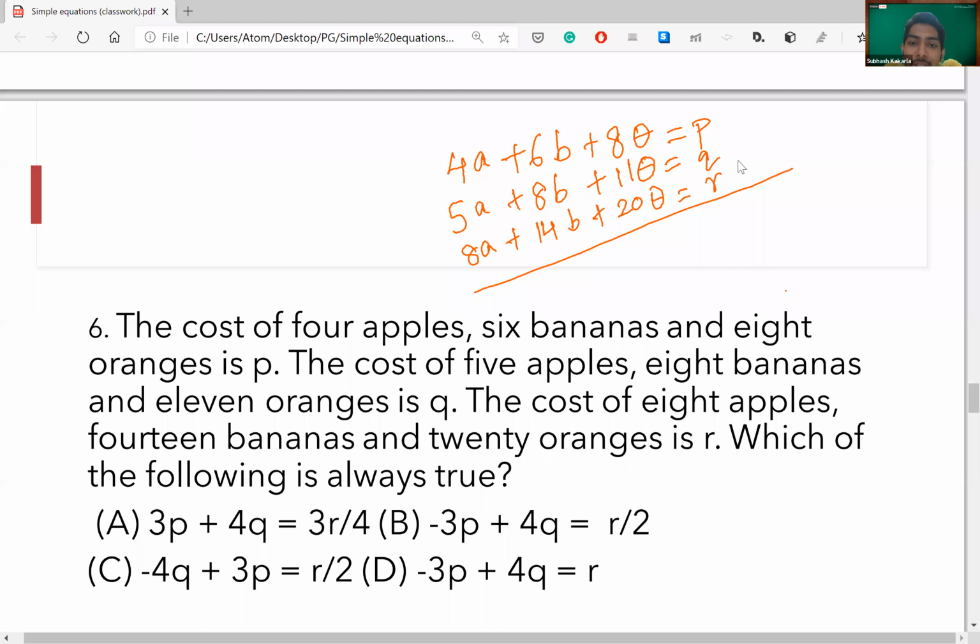So as you can see, I've written the equation on the screen here. So the only thing left is chalk out the options and you can see it. Now clearly, you can see in every option 3p and 4q is constant. Every option has 3p and 4q. Sometimes it might be negative 3p, sometimes positive 3p, sometimes negative 4q, sometimes positive 4q. And yet again, do you see any negative symbol in the equations formed on the screen? No, it is not there.